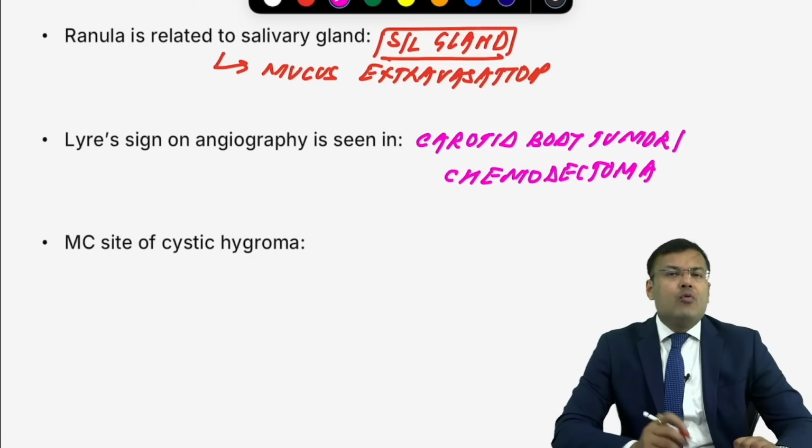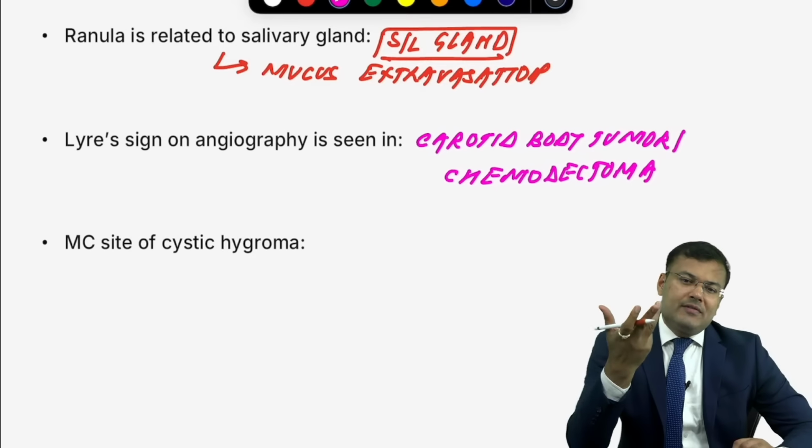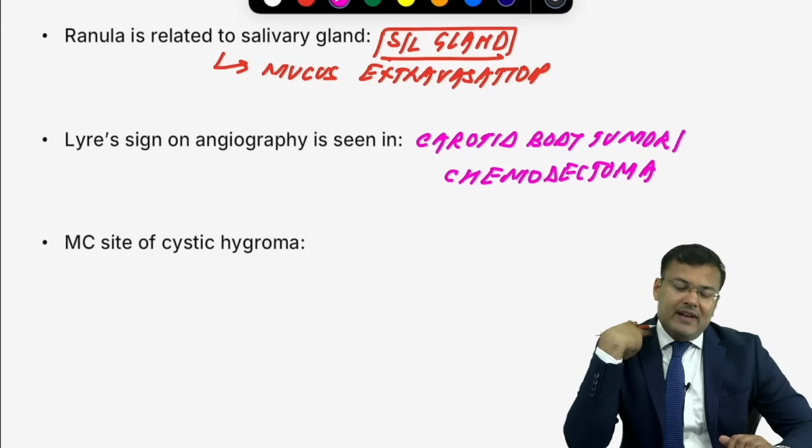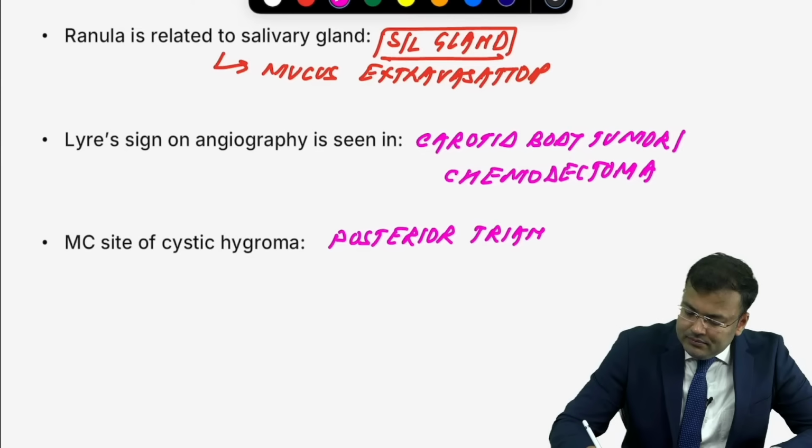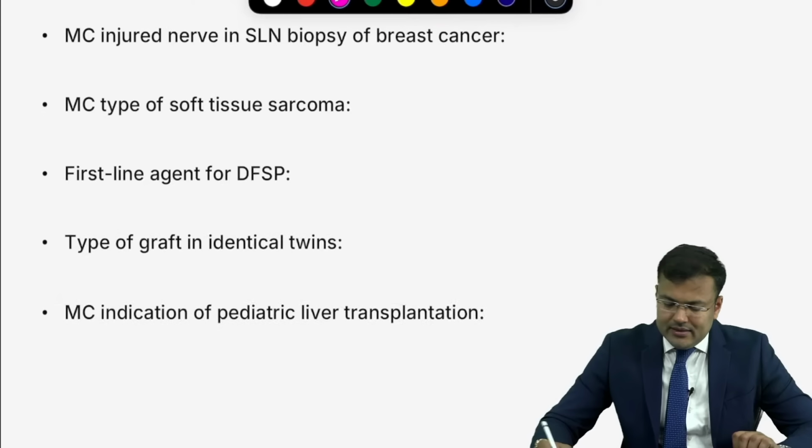Okay. Next, what is the most common site of cystic hygroma? You have seen, it is seen in posterior triangle of neck. So neck, where exactly? Posterior triangle. So it is seen in posterior triangle of neck. Next, very easy.